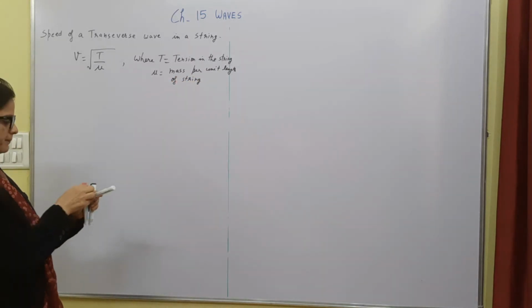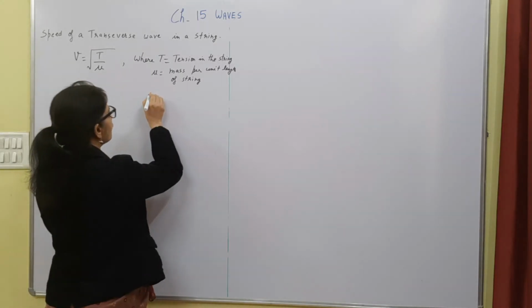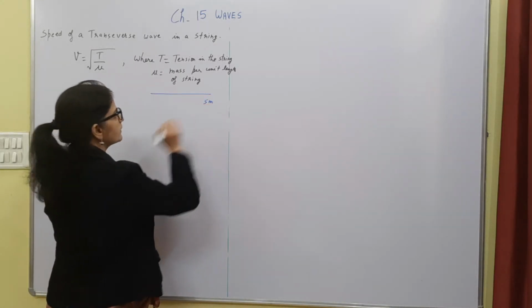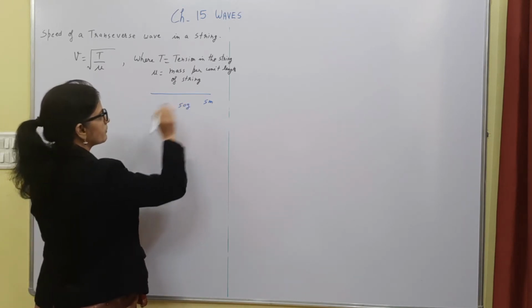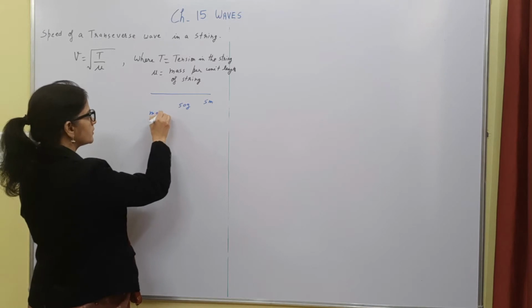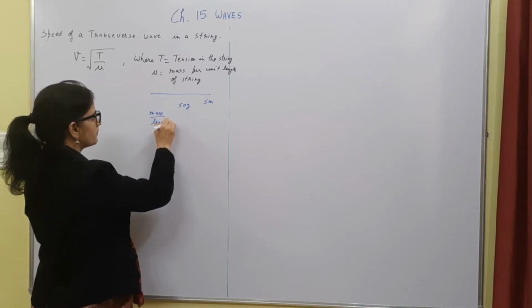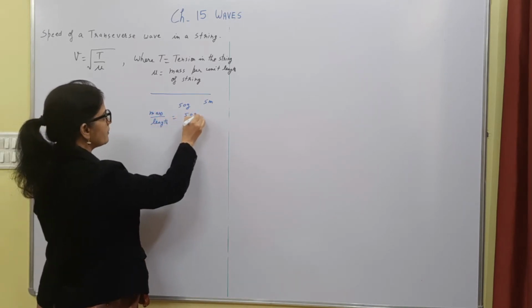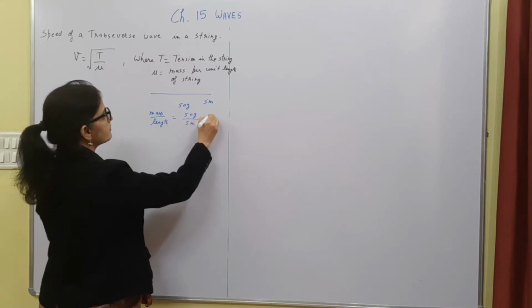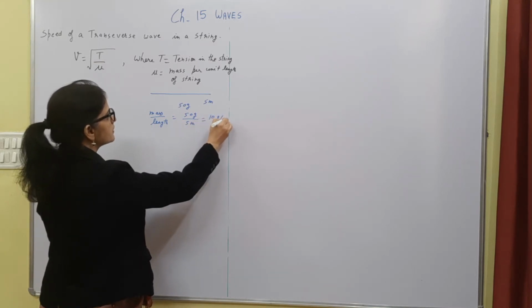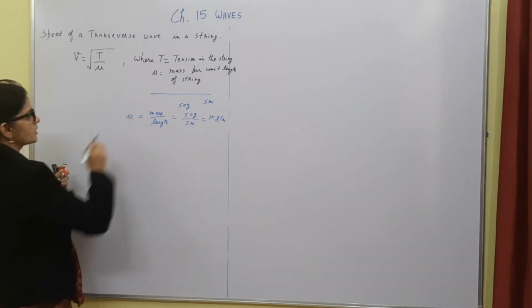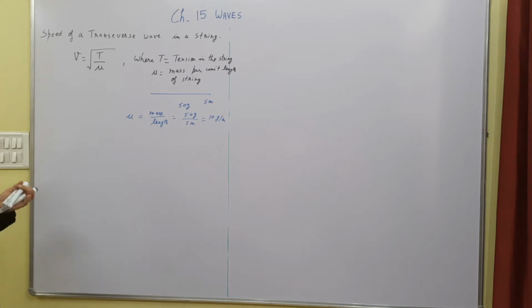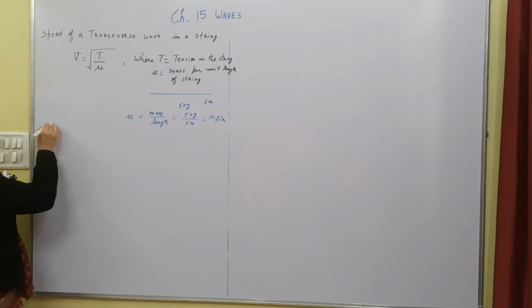Suppose you have a wire of 5 meter length and it has a weight of, suppose, 50 grams. So mass per unit length will be 50 gram upon 5 meter. That means 10 gram per meter, right? So this is actually mass per unit length. And the derivation is not in your course. So now we will study the speed of